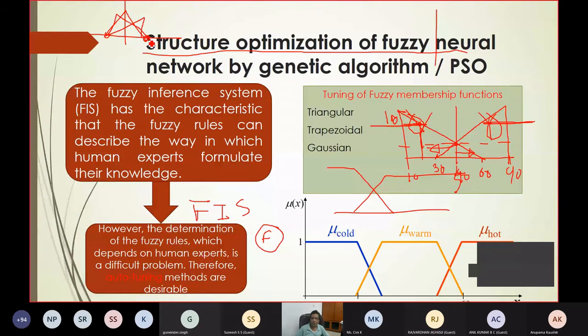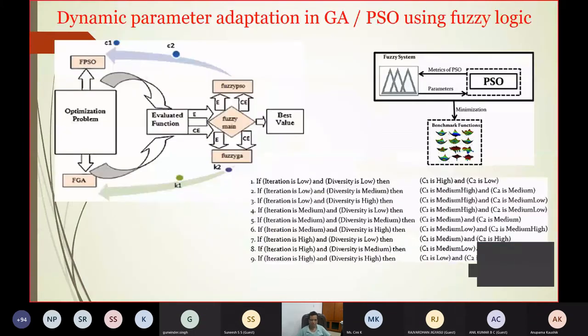I don't know. Whether it is symmetrical or unsymmetrical, so many structures can evolve, but you don't know which structure is best suited for your application. So my point is, you can apply the evolutionary algorithm to tune the fuzzy structure. Now I will go to the third one.